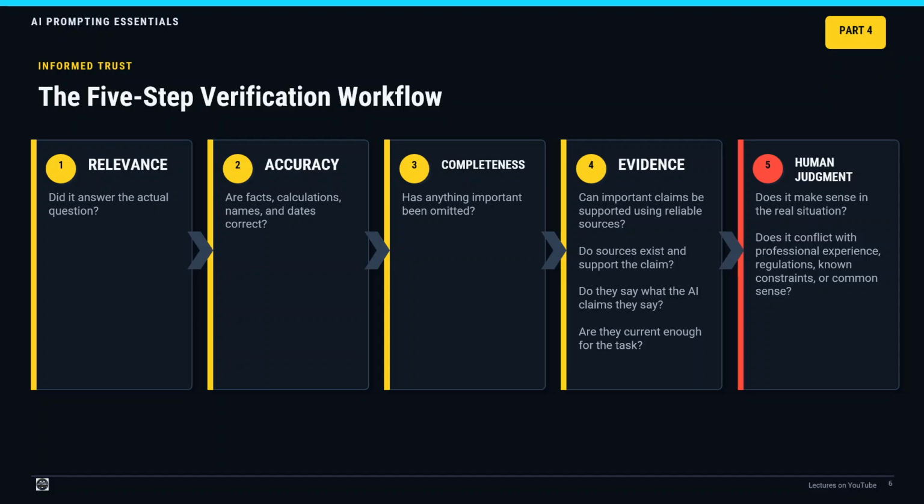Verification is not about trying to prove that AI is wrong. It is about gaining enough confidence to use the result responsibly. The goal is informed trust, not blind trust. A useful final question is, if this information turned out to be wrong tomorrow, what would the consequences be? Let the consequences determine the level of verification.